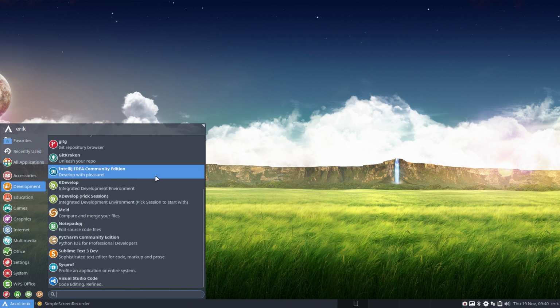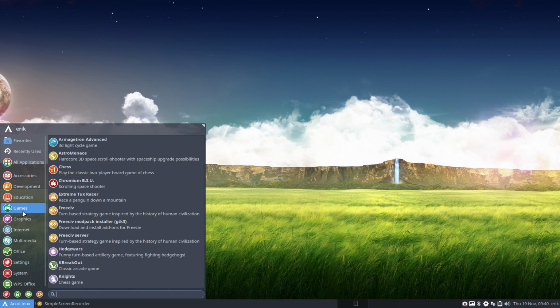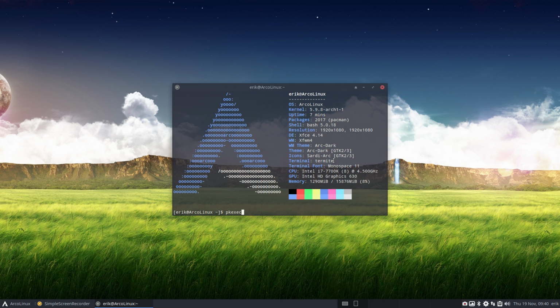GitKraken is here as well. And here's Visual Studio Code again. LibreOffice is installed. I think I took the fresh version, right? Games, this took me forever, right? The more you install inside Calamares, the more you need to download, the more you need to install. The only thing you can do is be patient, and maybe something else you can do is, rather than clicking, launch Calamares here. Then you see it move, you see all the technical stuff, but nevertheless you see things move.